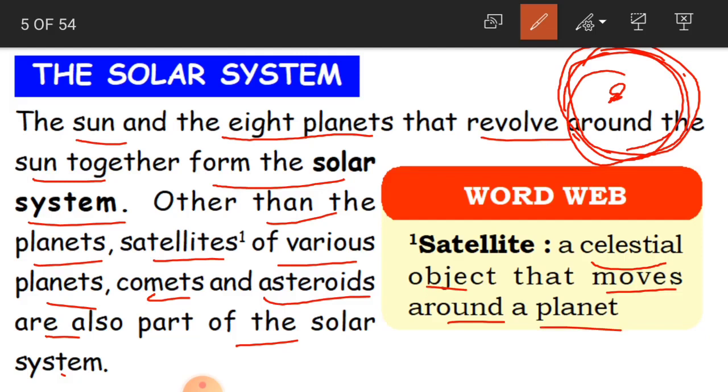So the planet itself is moving around the sun, and again you have some celestial objects which are moving around the planet. And you also have some comets, asteroids. These are all a part of the solar system. Clear, children?